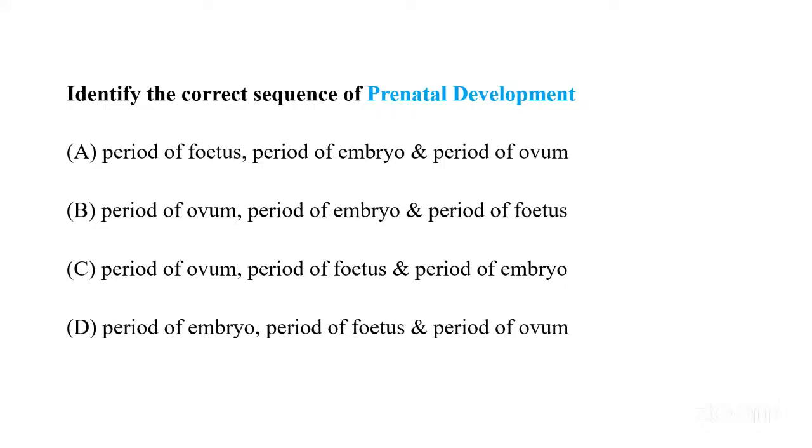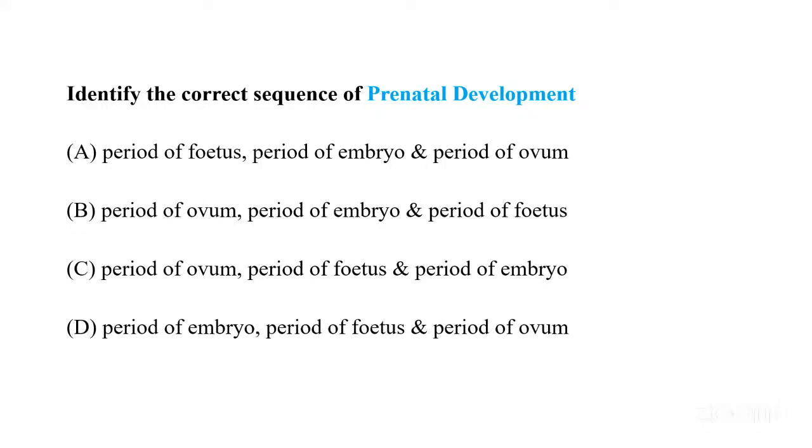A is period of fetus, then period of embryo and period of ovum. B is period of ovum, period of embryo, period of fetus. C is period of ovum, period of fetus, period of embryo. And D is period of embryo, period of fetus, and period of ovum.